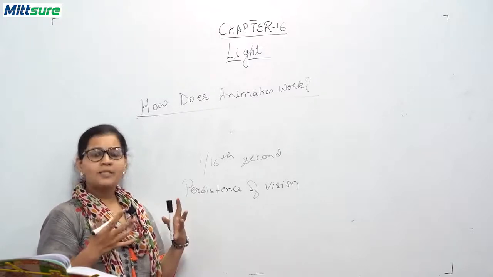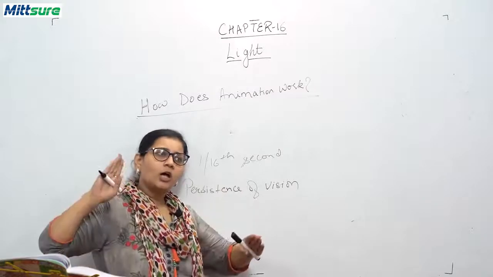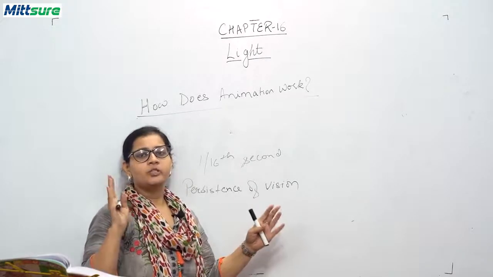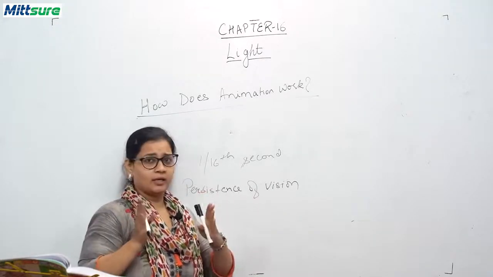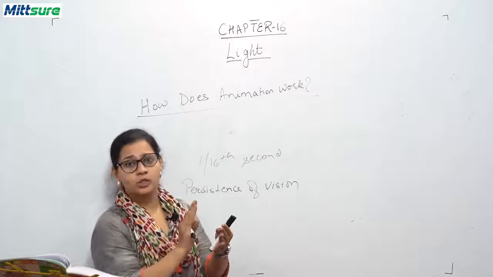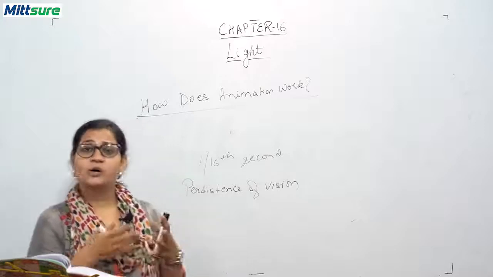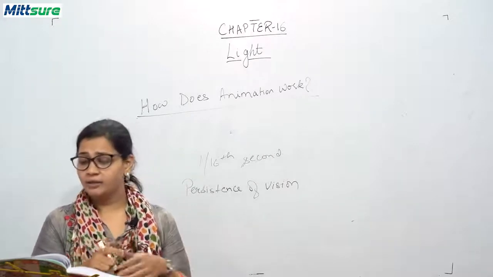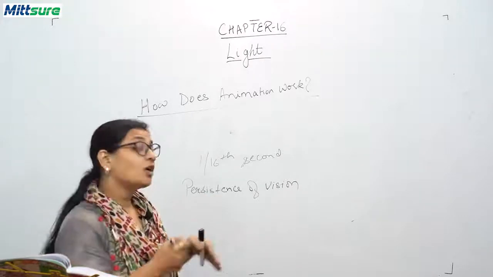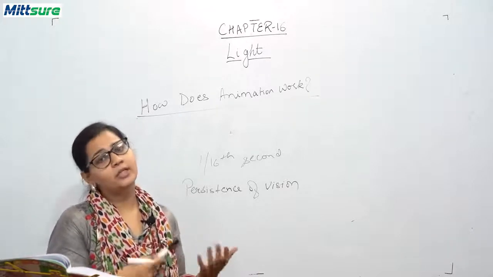And also, you know, these videos or this animation also work on the principle of persistence of vision. What happens in them, छोटे छोटे फ्रेम्स बना लेते हैं, छोटी छोटी सी जो इमेजेस होती हैं ना, 60, 80, 90, 100, 200 इमेजेस होंगे, फ्रेम्स होंगे. इमेजेस को फ्रेम्स कहते हैं, इन अ टेक्निकल टर्म. And when we connect these frames in a very rapid motion, we will be seeing that the object is in a moving condition. So that's how animations are done. Okay, so due to the persistence of vision, our eyes create an illusion, that is, an optical illusion is created, and we interpret that the object is moving.